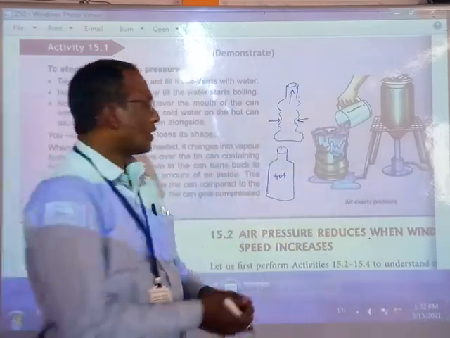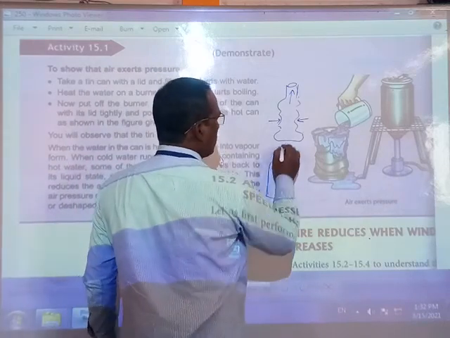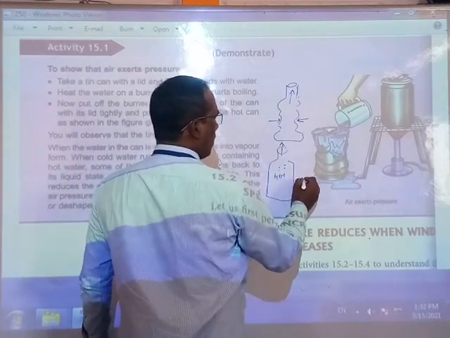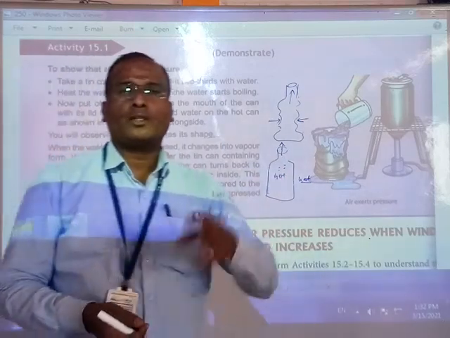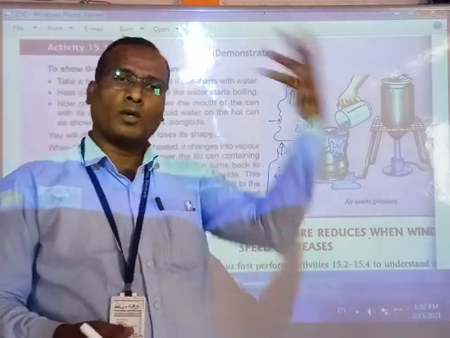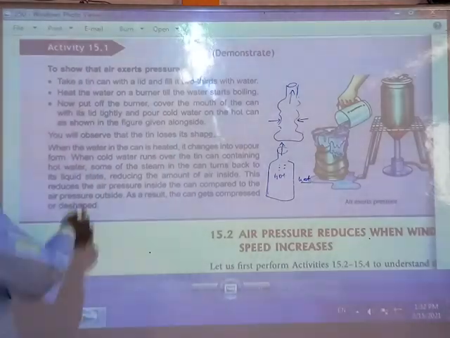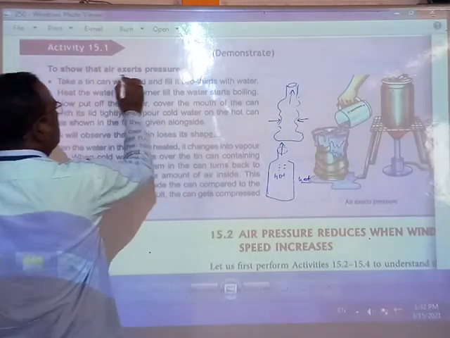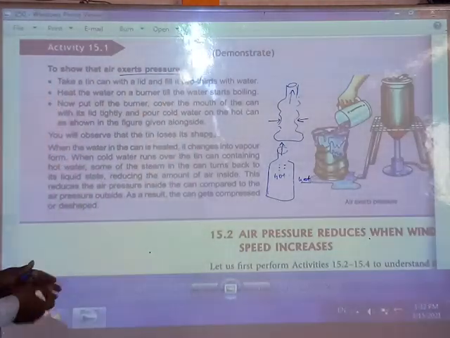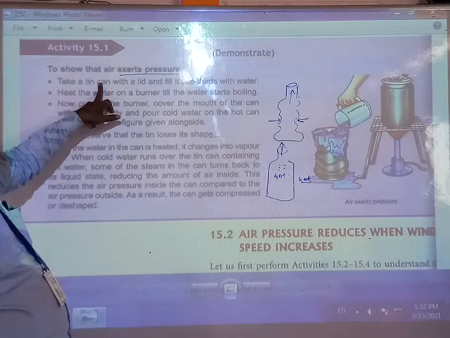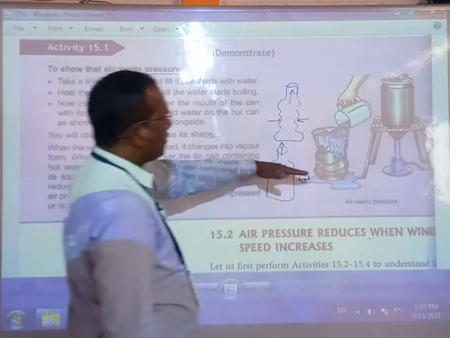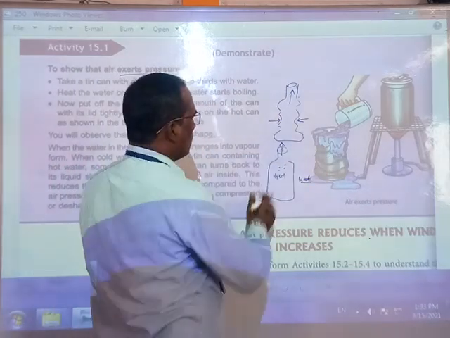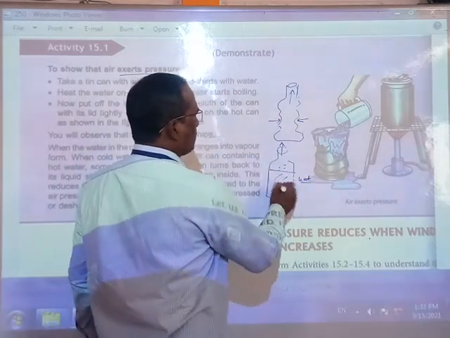Okay students, so whatever hot air is inside will come out, and it will keep this shape. You should see that it is air pressure. Take a tin can with a lid, fill it with 2/3 of water. One tin box you take, 2/3 means this much water, okay?